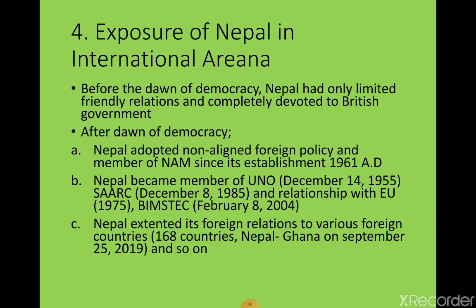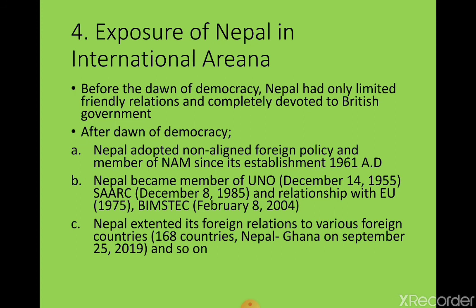We became a member of SAARC on December 8, 1985. Likewise, we have maintained diplomatic relations with the EU, European Union, in 1975, and BIMSTEC in February 2004. It means that Nepal has maintained its relationship with various international organizations.